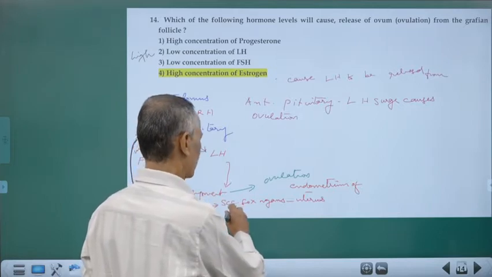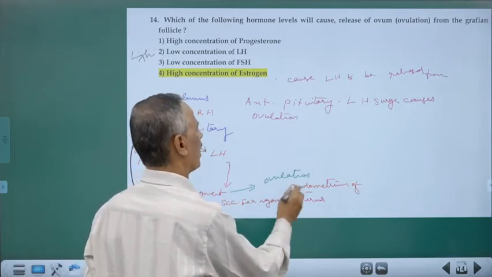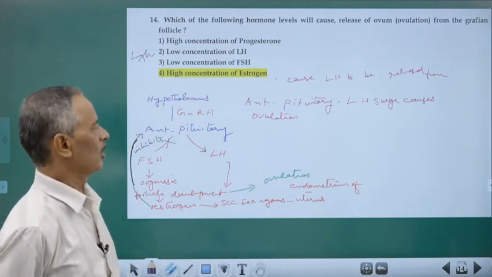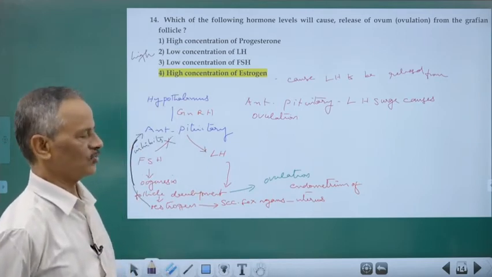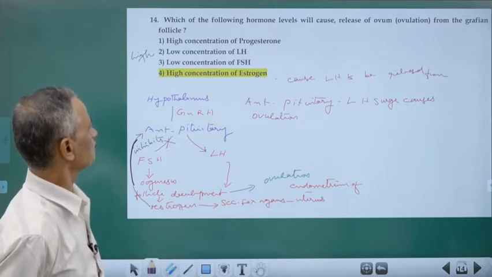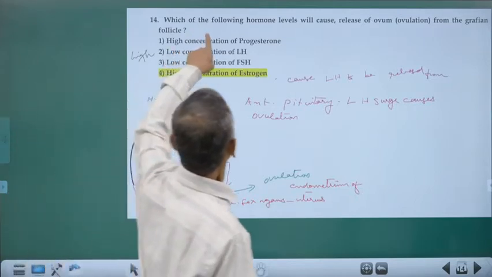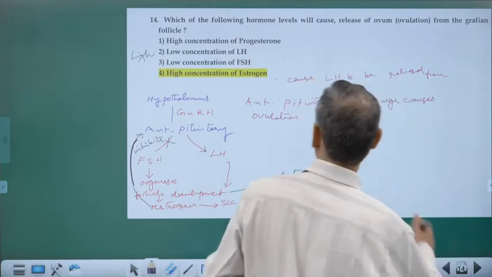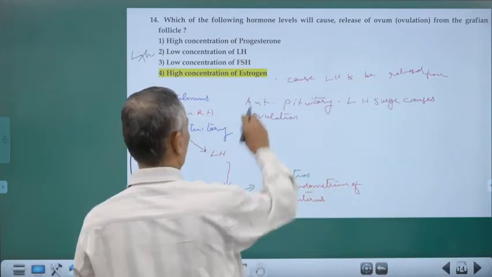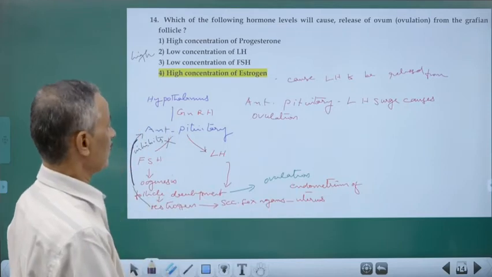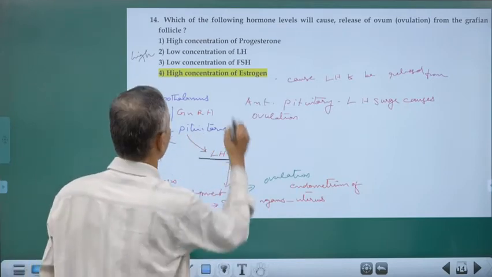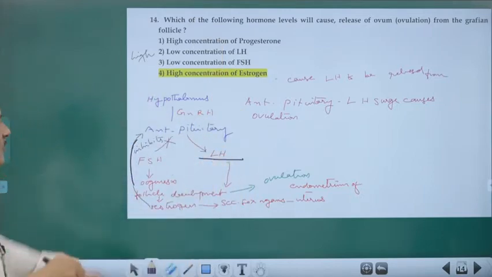The estrogen acts on secondary sexual organs and also acts on the uterus, endometrium, so that the endometrium of the uterus undergoes proliferation. So, now, which of the following hormone levels will cause release of ovum? High concentration of LH, that is called LH surge. So, understand, under what condition? There is no such answer.